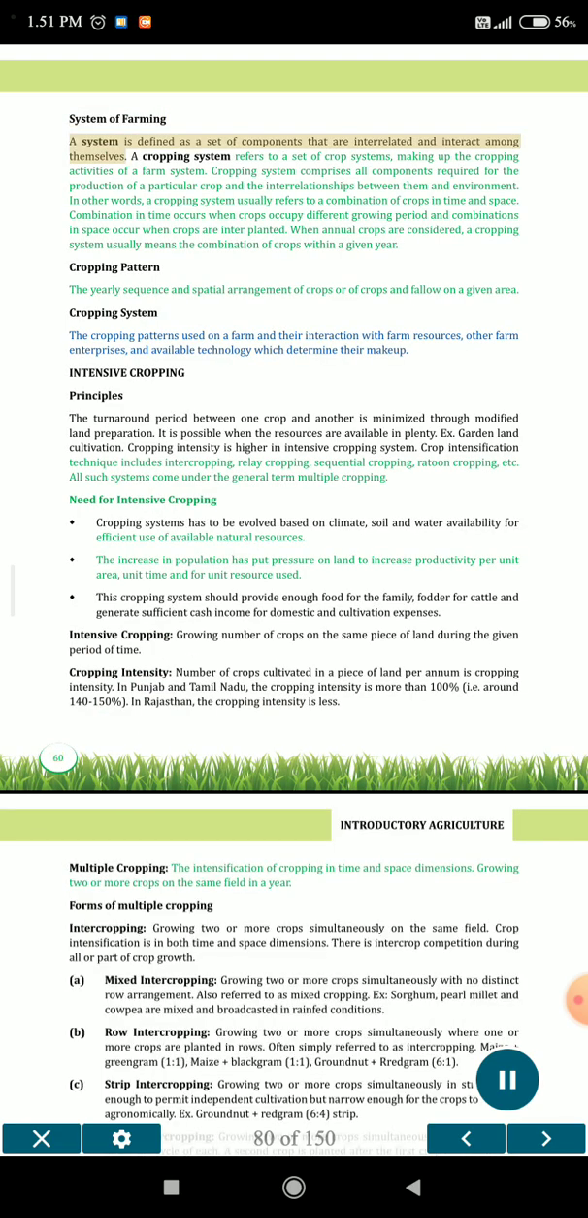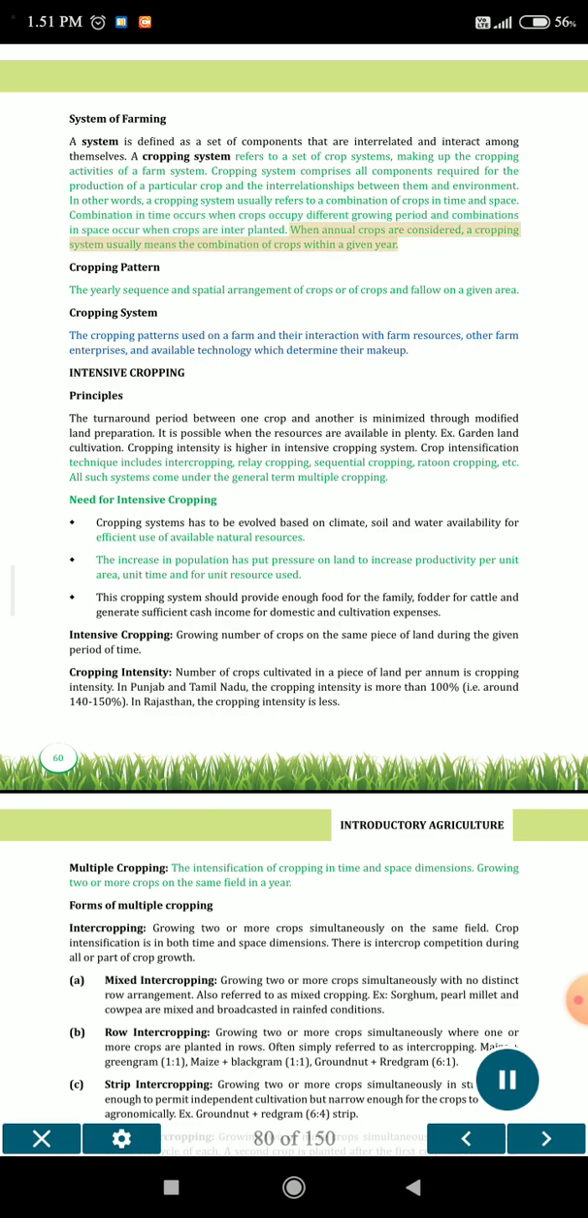System of farming. A system is defined as a set of components that are interrelated and interact among themselves. A cropping system refers to a set of crop systems, making up the cropping activities of a farm system. A cropping system comprises all components required for the production of a particular crop and the interrelationships between them and the environment. In other words, a cropping system usually refers to a combination of crops in time and space. Combination in time occurs when crops occupy different growing periods, and combinations in space occur when crops are interplanted.